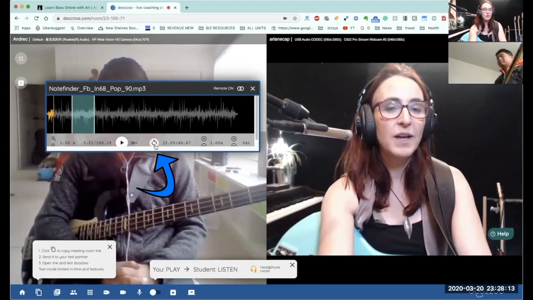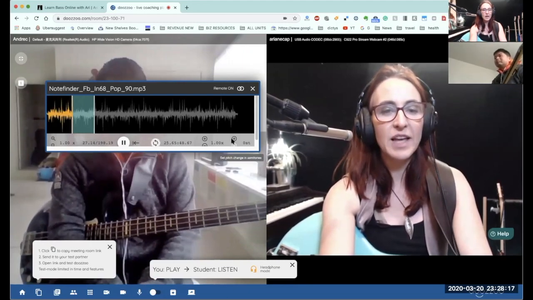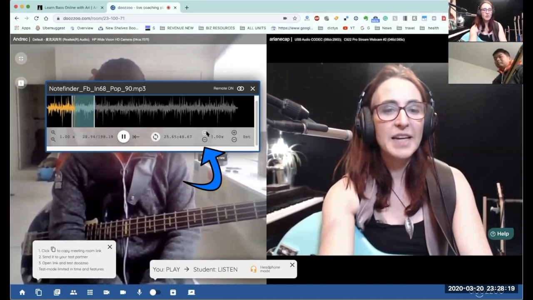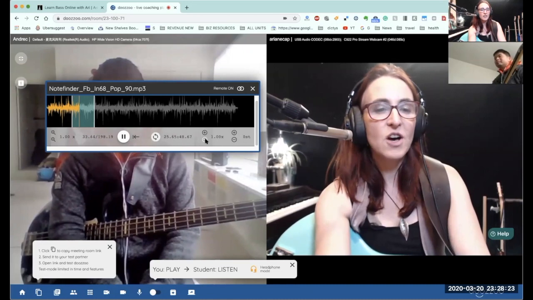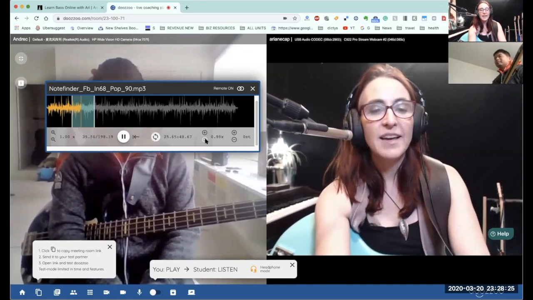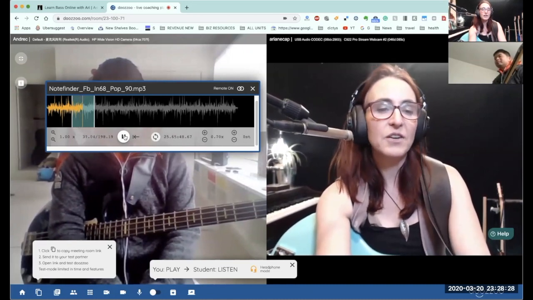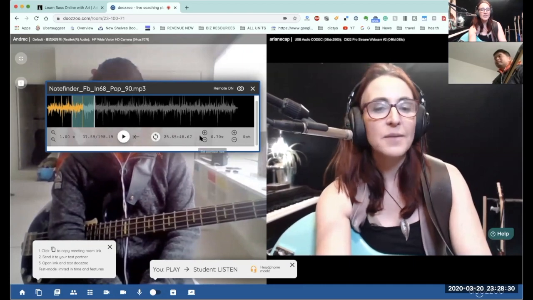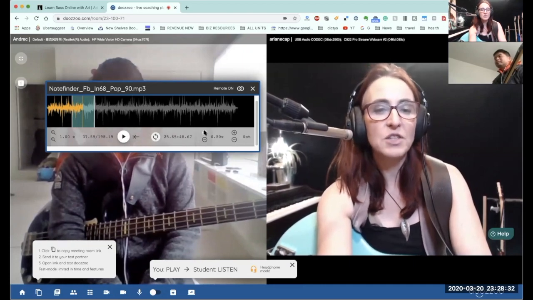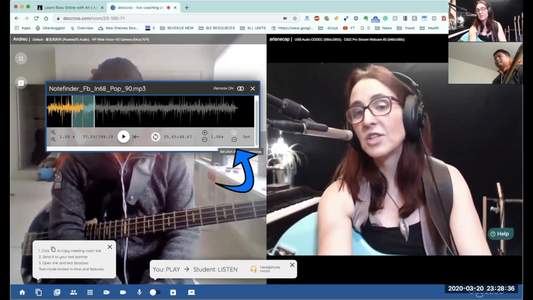You can loop with this button here. You can speed the file up or slow it down with this button here. If you want to figure out a song, you might want to slow it down. And if you want to figure out a fill or somebody's solos, then this is a great tool to do that with the students side by side. It is just invaluable. You can also change the pitch.